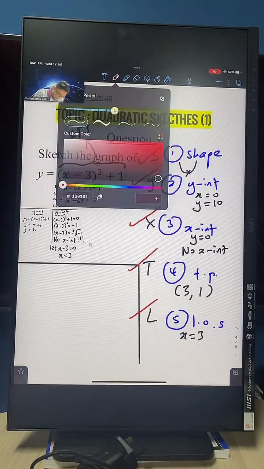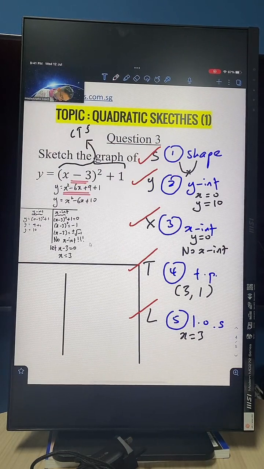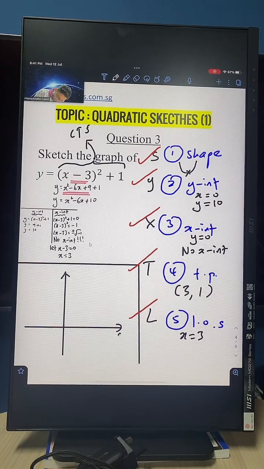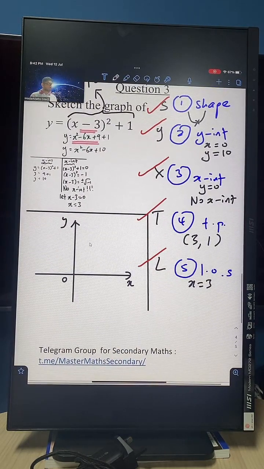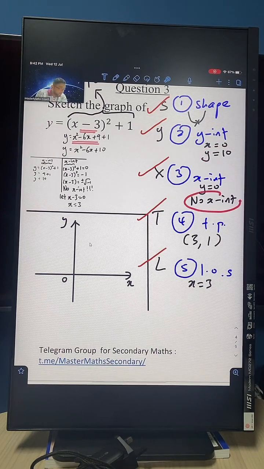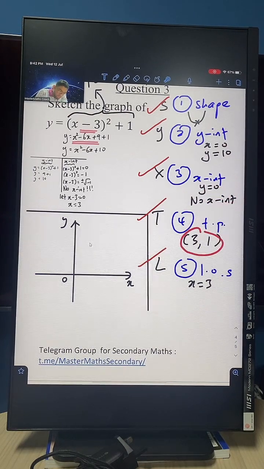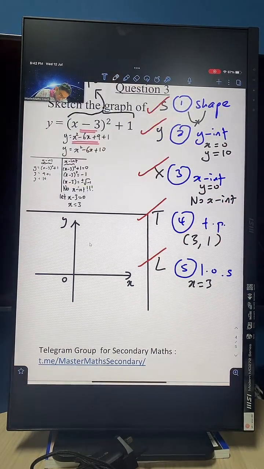Now, let's go. Now again, I have the shape, which is a smiley face. I have my y-intercept, which is 10. So it's going to cut the y-axis at 10. I don't have any x-intercept. This is not there. But I have a turning point at 3 and 1. So what I can do is put the turning point first. 3 and 1 is over here.